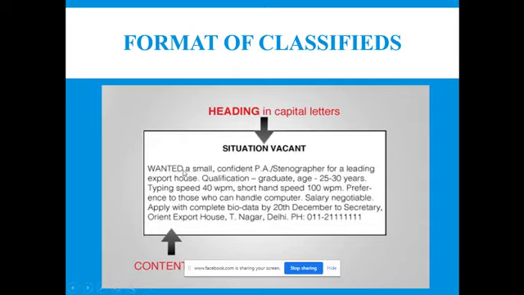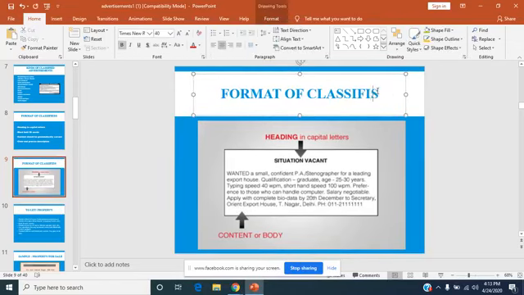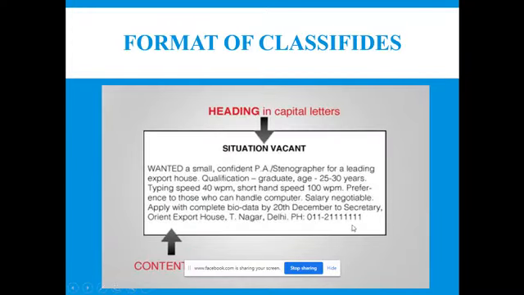Okay, and see here, the heading should be in capital letters, and this is the box, just commas and full stops. And you are supposed to write the address. The address is important, and the contact number.